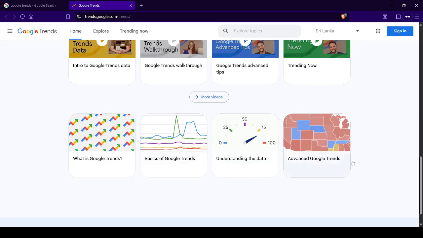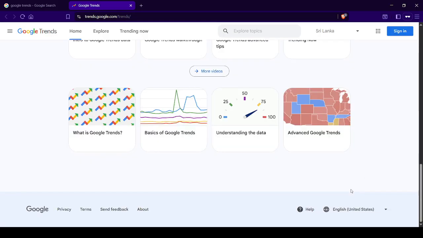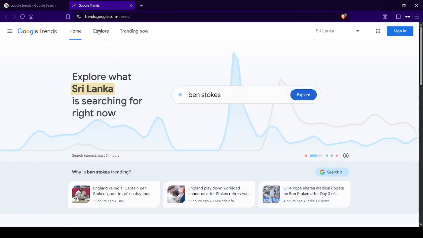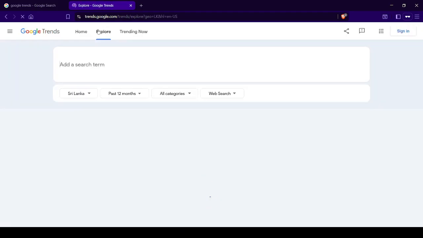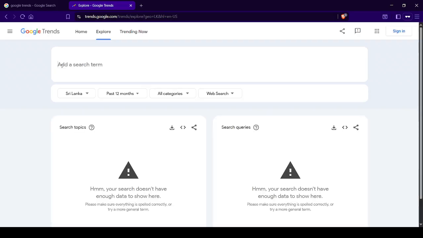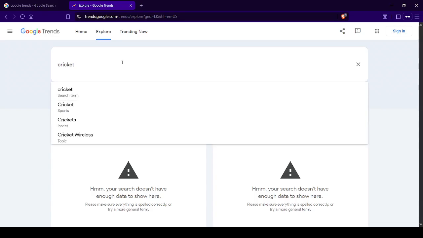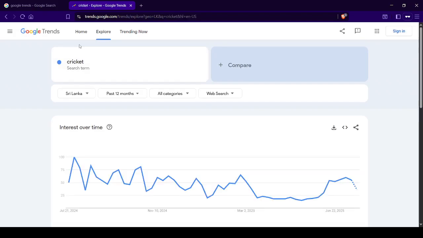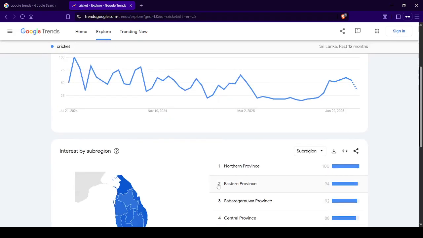Then they have these little document-like things, and you can walk through them. So first you can visit here. From that page you can know what topics or terms are most searched, or otherwise you can type the term here, then the result will pop up below. Yes, cricket, which is one of the favorite sports in Sri Lanka. And here you can see our search term appears here, and below is the data.